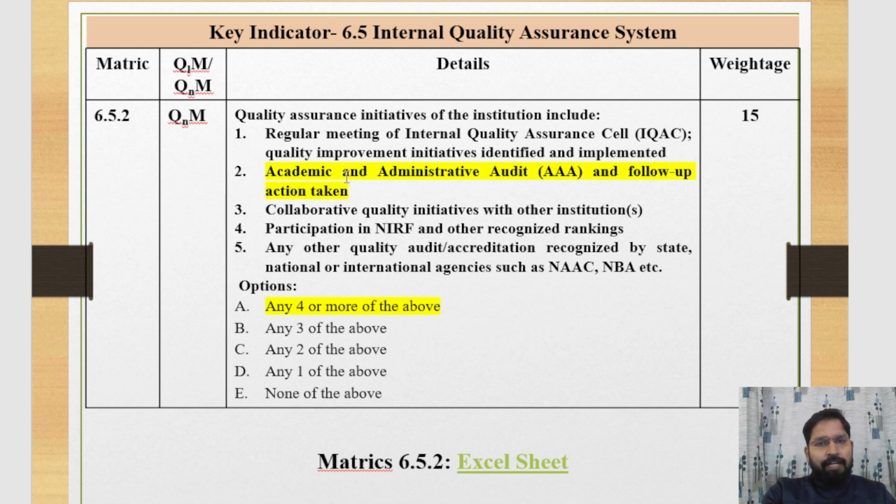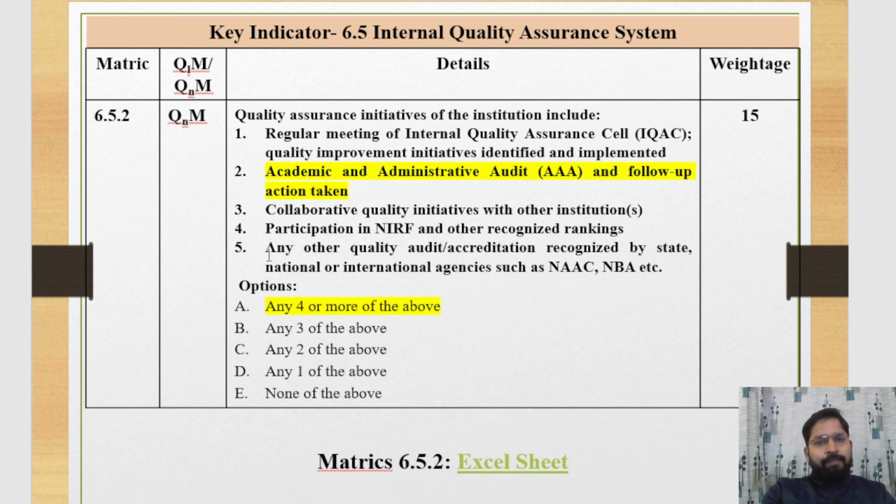Second one is academic and administrative audit and follow-up action taken. Is it done in your institution or not? Third one is collaborative quality initiatives with other institutions. If this is done in your institution, then we count three activities. And fourth one is participating in NIRF and other recognized rankings. If your institution participated, then you can say that the activities are done in your institution.